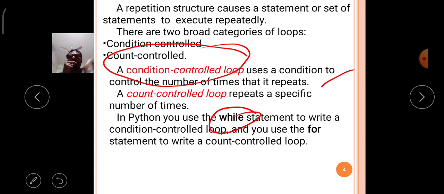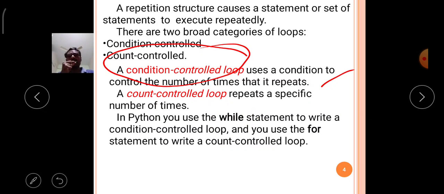Like that, the behavior of while is the same. It satisfies the rule of a condition controlled loop. That's why in the Python language, the while repetition control statement belongs to the condition controlled loop.